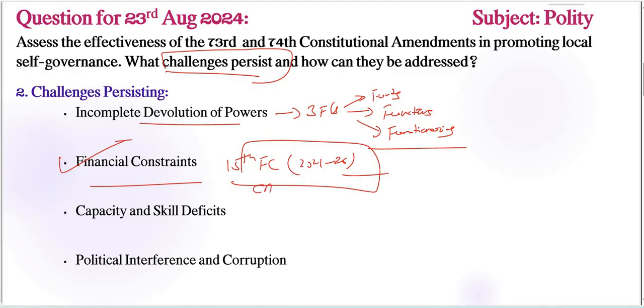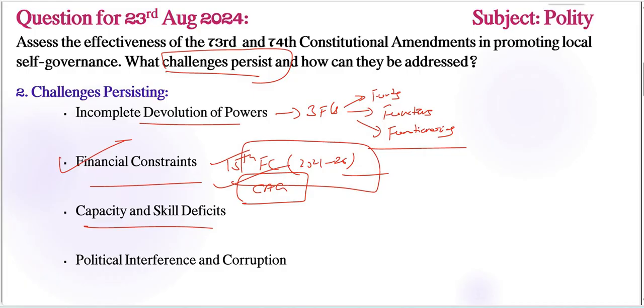Other than that, we can include the CAG report also here. Comptroller and Auditor General reports have repeatedly pointed out inefficiencies in revenue collection mechanisms at the local level, right? All these important examples or justifications we need to write here.